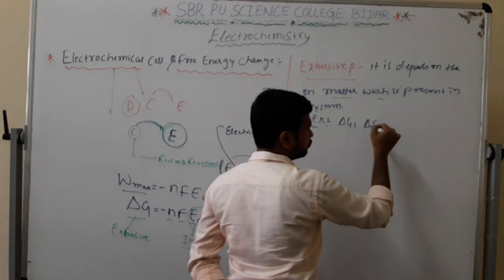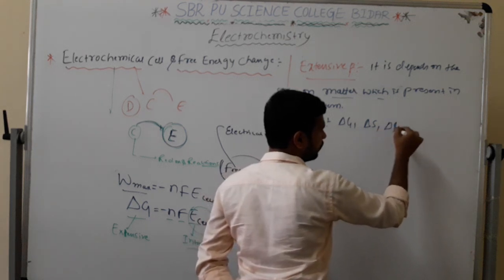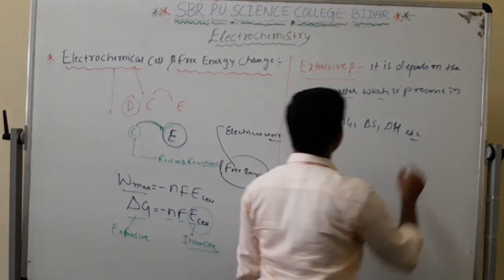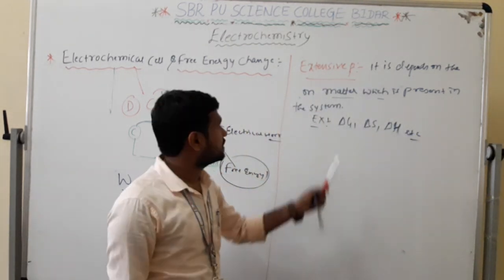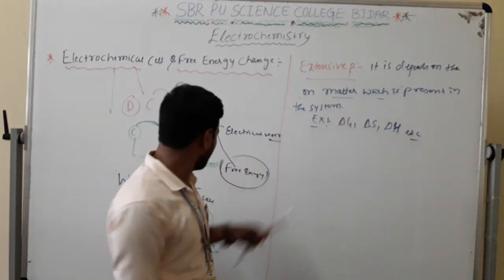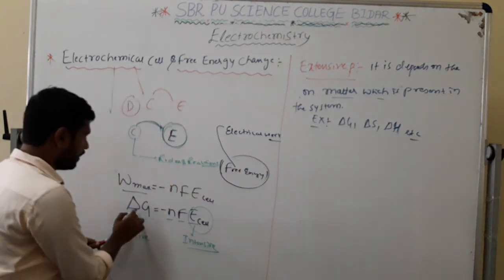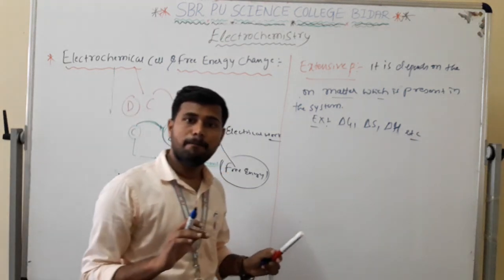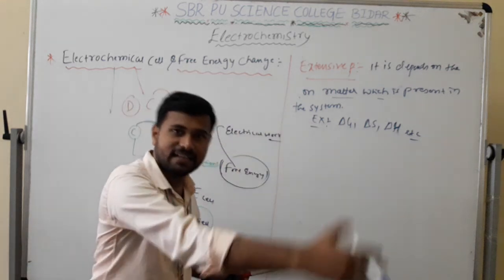Entropy, enthalpy. These are all examples that belong to extensive property. These are special properties, extensive properties, where delta G is extensive. It depends on the matter which is present inside the system.